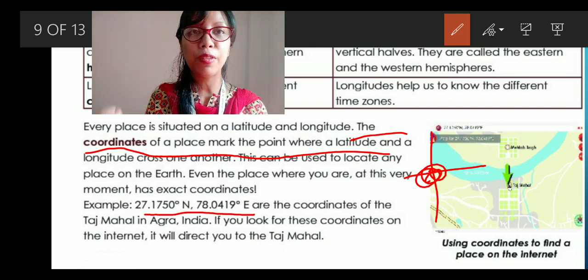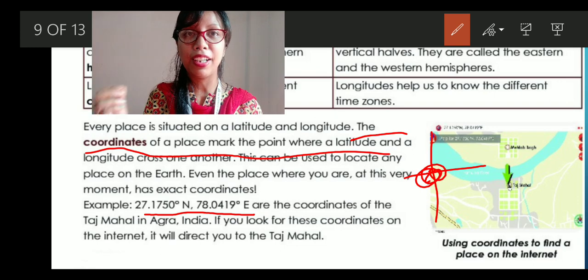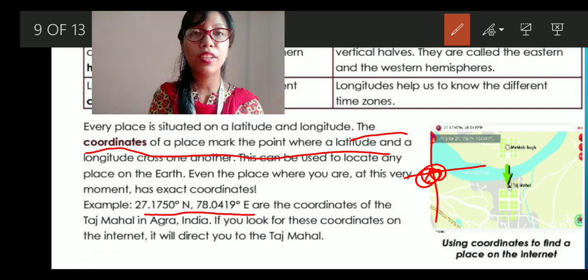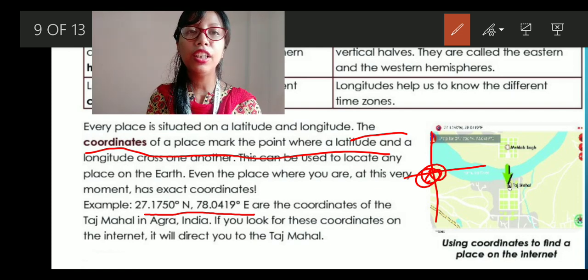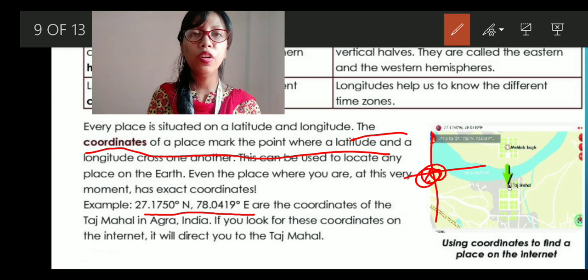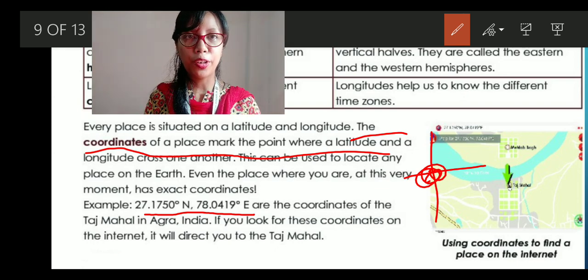Okay, so we write the latitudes and longitudes in degrees. Do you remember? Yes. The example is given here: 27.1750 degrees north and 78.0419 degrees east are the coordinates of the Taj Mahal in Agra, India. If you look for these coordinates on the internet, it will direct you to the Taj Mahal. So you can apply this on your own. How? I'm going to show it.